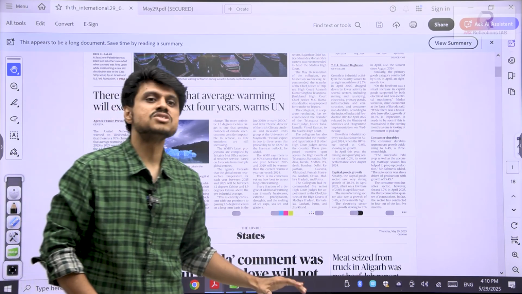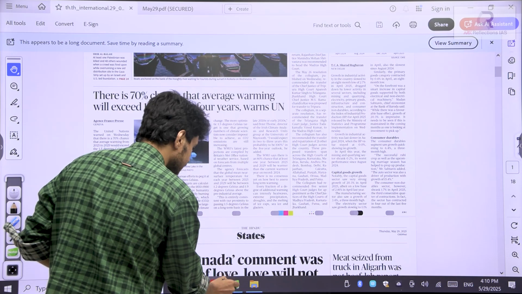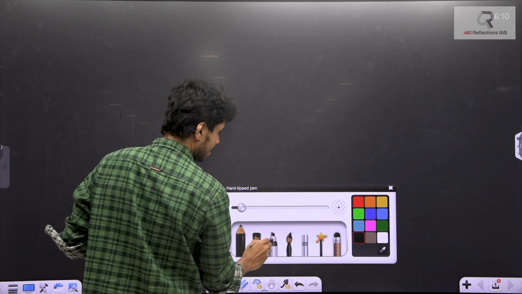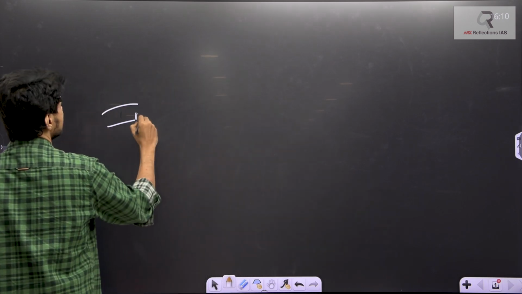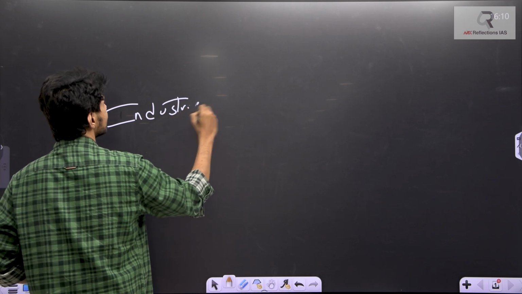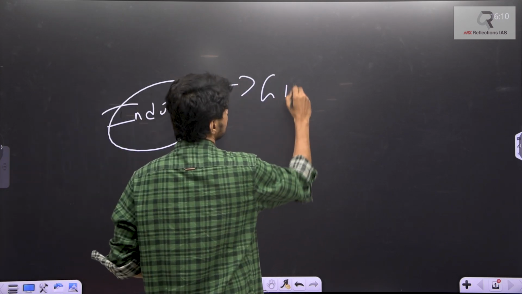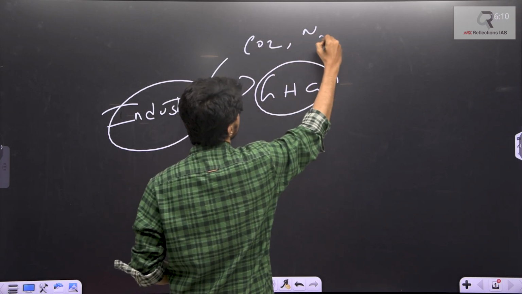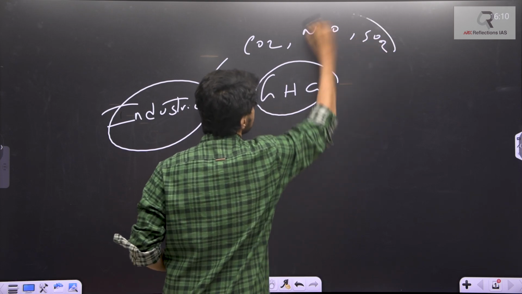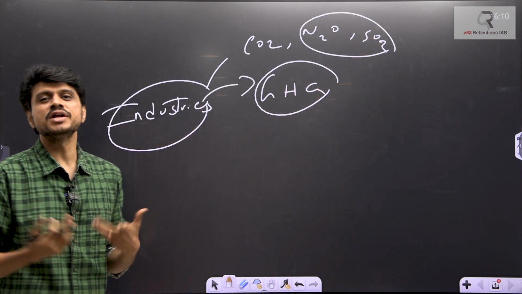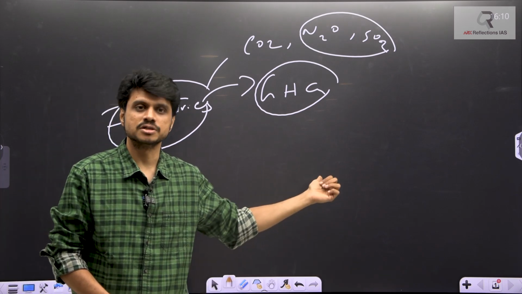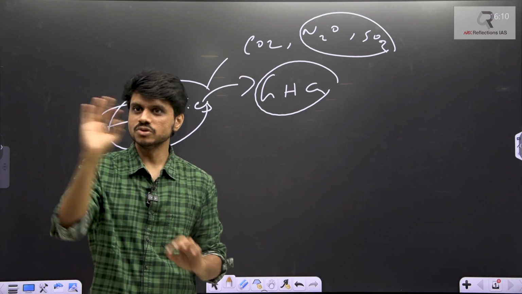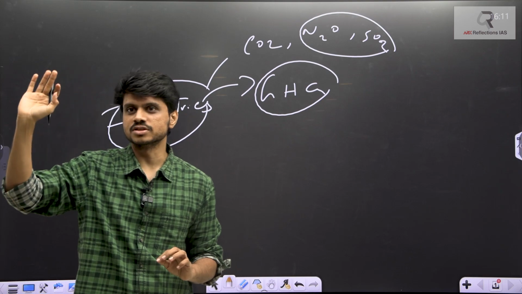Okay, so this industrial revolution has released a lot of greenhouse gases. Yesterday also we have discussed. See, industries. So the industries are releasing gases, especially various gases. Some are pollutants, some are greenhouse gases. Okay, so these are the primary pollutants. Pollutants means unwanted substances, gases, substances in the atmosphere. Anything unwanted, you are a pollutant. If you are unwanted, you are a pollutant. Okay, so you need to remember pollutant means an unwanted thing in the existing thing.